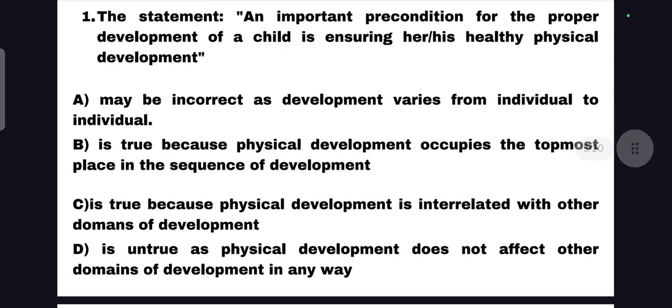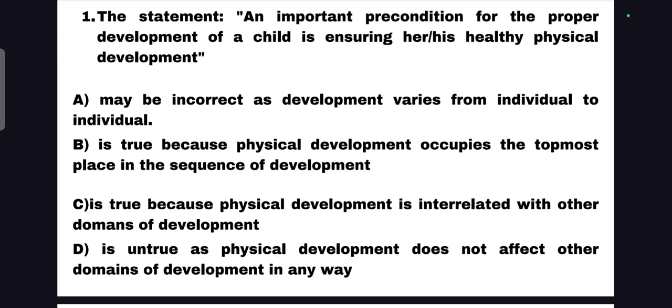So when we look into the options, option 1: this statement may be incorrect as development varies from individual to individual. Second option: true, because physical development occupies the topmost place in the sequence of development. Option C: true, because physical development is interrelated with the other domains of development.